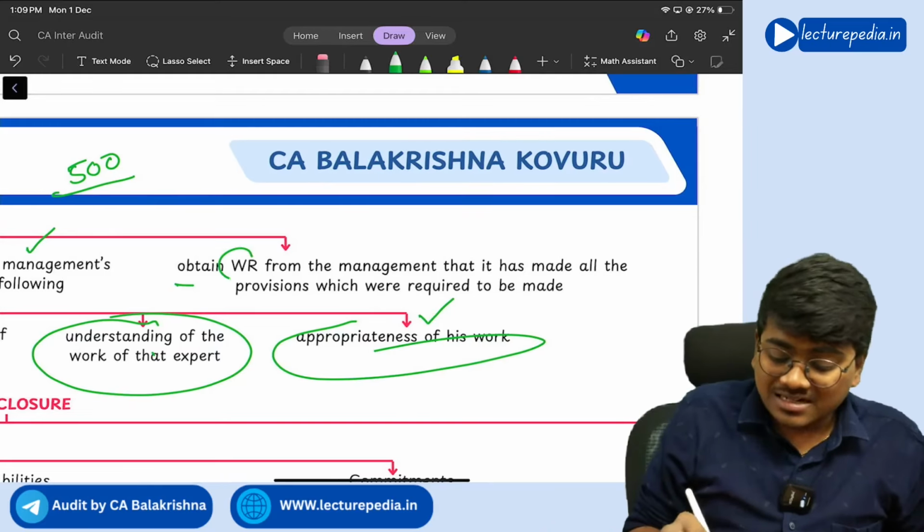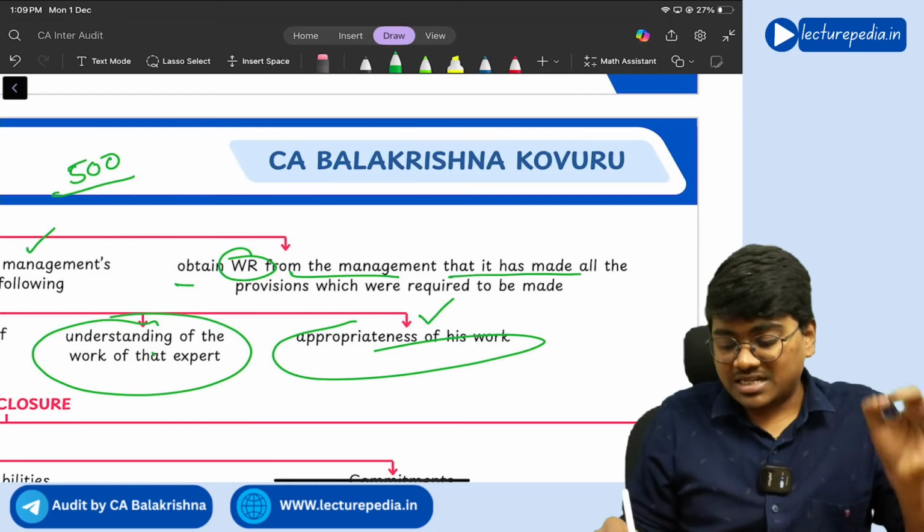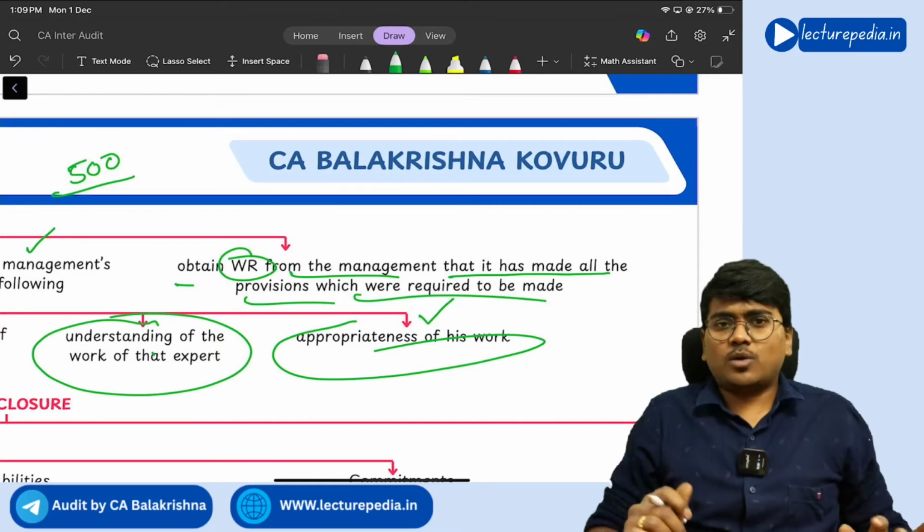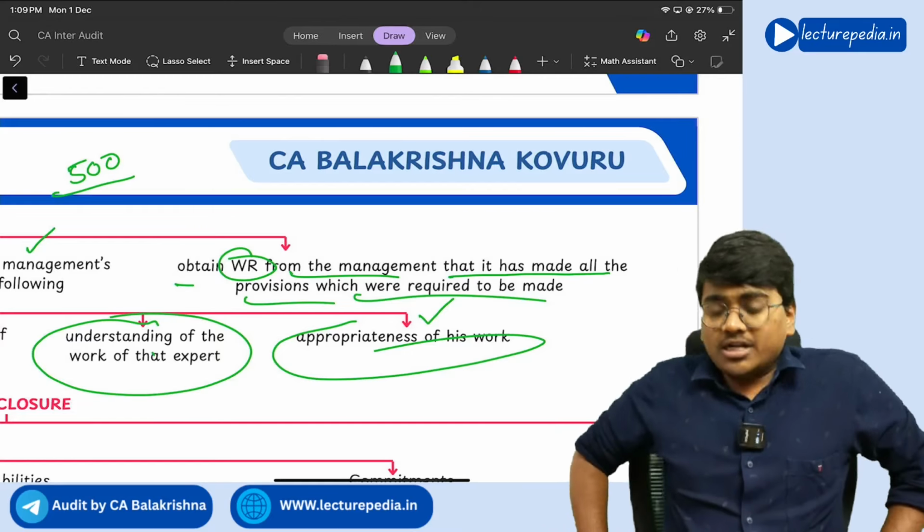Next, obtain written representation from the management that it has made all provisions which were required to be made. Got it? Yes.